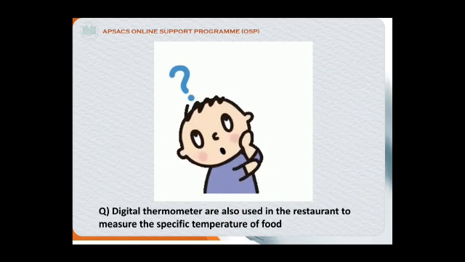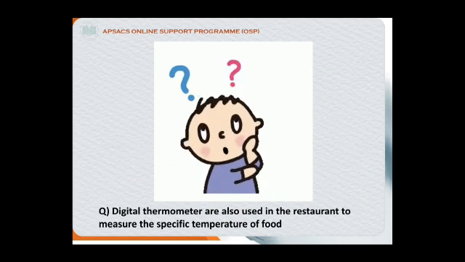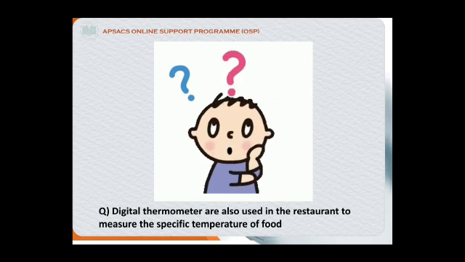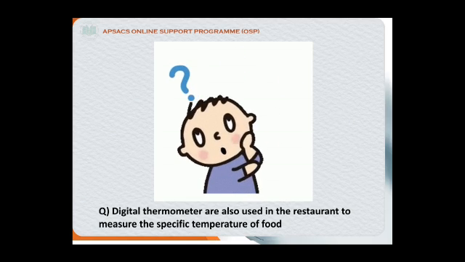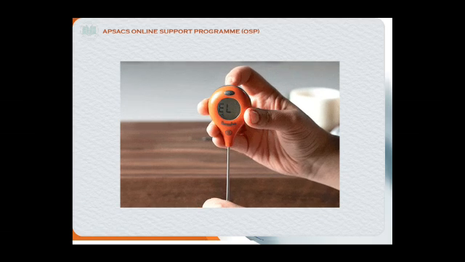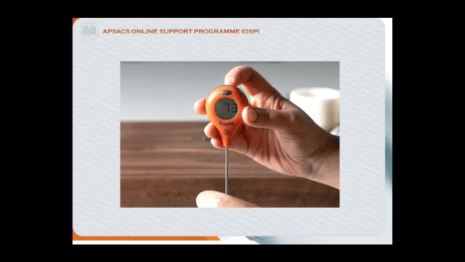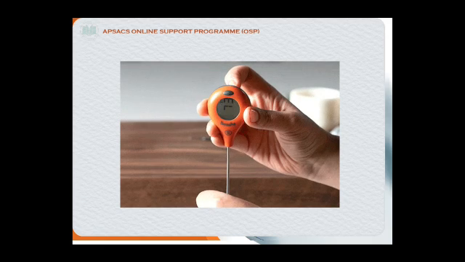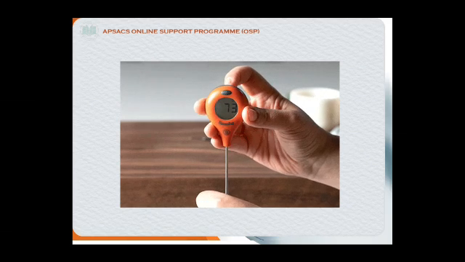But did you know that digital thermometers are also used in restaurants to measure the specific temperature of the food? Yes, especially in baking, because they want the accurate temperature of that object or of that food. They need a thermometer to maintain the temperature. That's why they use the digital thermometer for cooking or baking purposes.